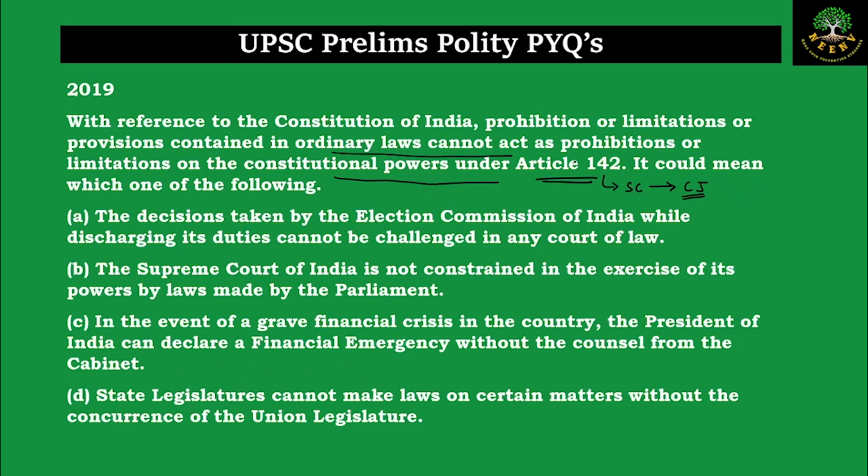As I said, Article 142 gives extraordinary powers to the Supreme Court, where even if there is no law, the Supreme Court can act in such a way that it leads to giving complete justice to the litigants. So the option that is in sync with this definition is Statement 2, which says that the Supreme Court of India is not constrained or limited in exercise of its powers by the laws made by Parliament. So even if there is no law in some case, the court can go ahead with its powers and give complete justice to the people.